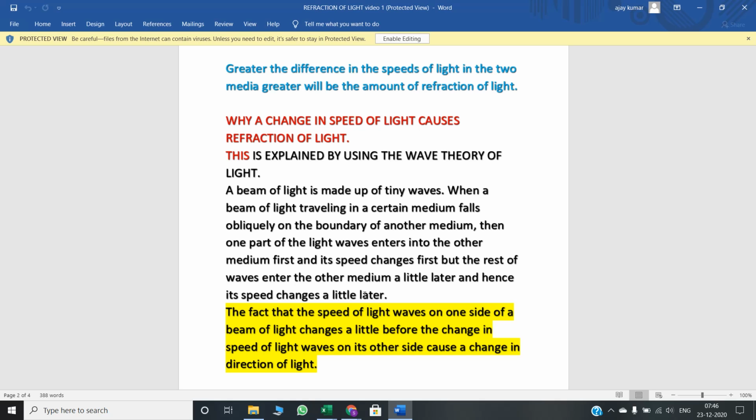Light is in the form of waves, so all the waves are not straight. Some parts will touch the boundary first and another part will touch the boundary a little later. So the part that touches the boundary first, its speed changes first. And the parts that touch the boundary a little later, not much later, its speed will change a little later. That's why change in the speed of light takes place. The fact that the speed of light waves on one side of a beam of light changes a little before the change in the speed of light waves on its other side causes a change in direction of light.